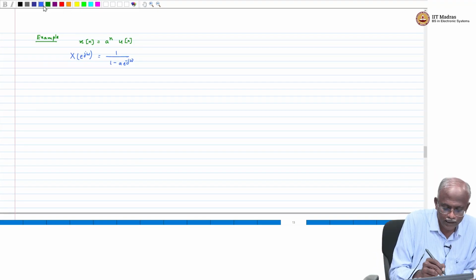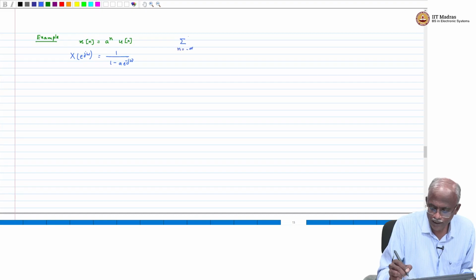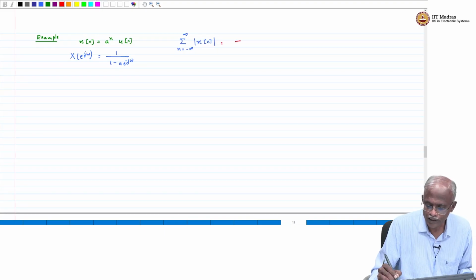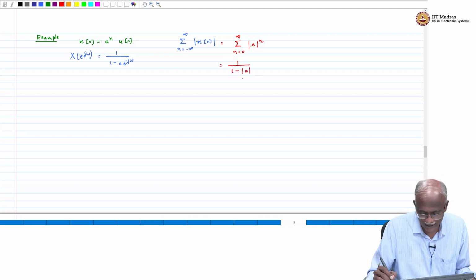Now, what is the condition for the existence of the Fourier transform? We have to check the summation n equal to minus infinity to infinity of mod x(n), and in this case this will be equal to the summation n equal to 0 through infinity of mod a to the n. This will be equal to 1 over 1 minus mod a, which is the convergence result if mod a is less than 1.